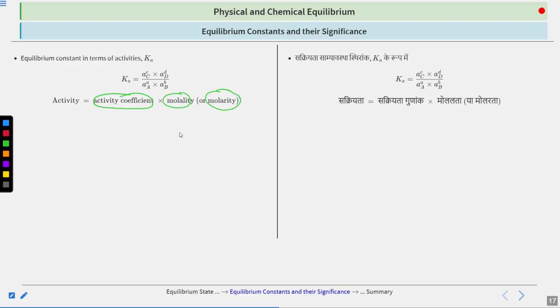So in the reactions that we do, we consider that the solution is very dilute, and therefore the activity coefficient is considered as 1. For that reason, we take activity equals to molarity and we directly use the concentration term. But this is not always the case. A more appropriate thing would be to use the activity. But since for this class your concentration is enough, you can use this one. Okay. So this is just for your knowledge. We can write activity is equal to gamma into m, where gamma is your activity coefficient and m can be your molality or molarity, and A is your activity. Clear?